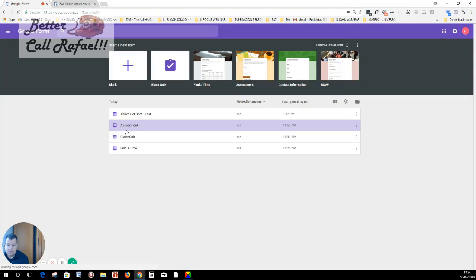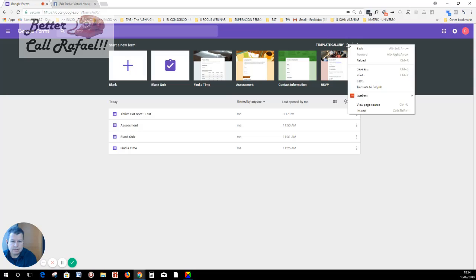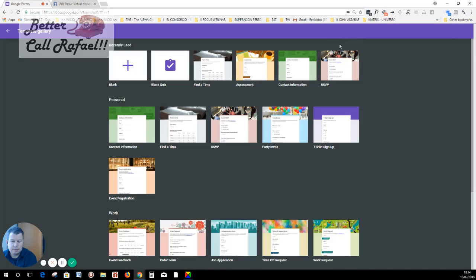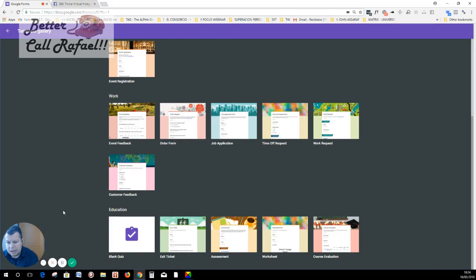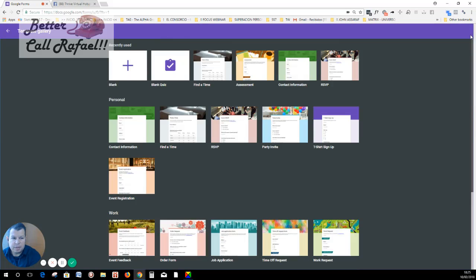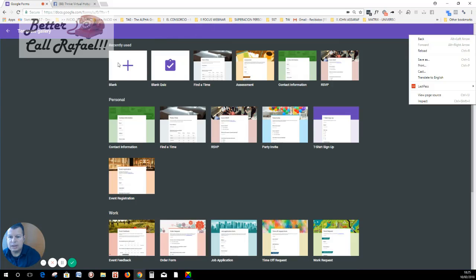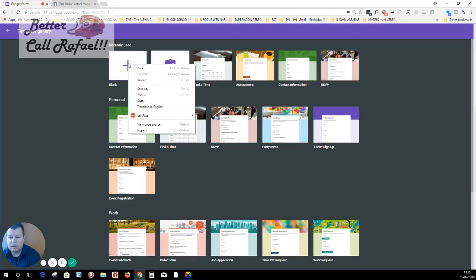And here we are. So I have been playing a little bit. When you start, you have a lot of templates here. So template gallery, just click here. And you see the different templates that you can use. So you have personal templates, you have also work templates, and you have education templates. To start with, we can just go for a blank.